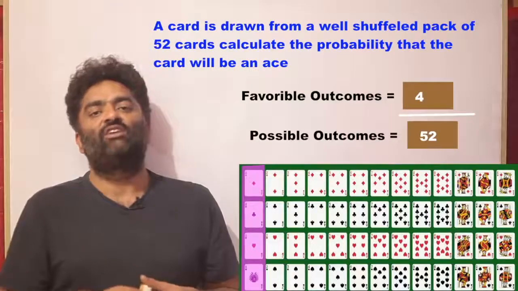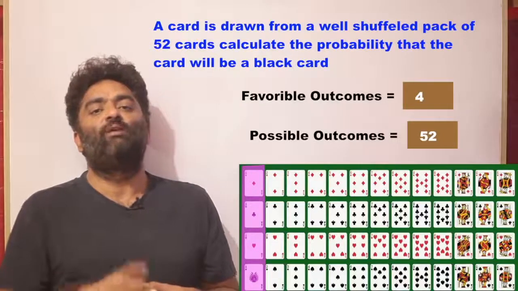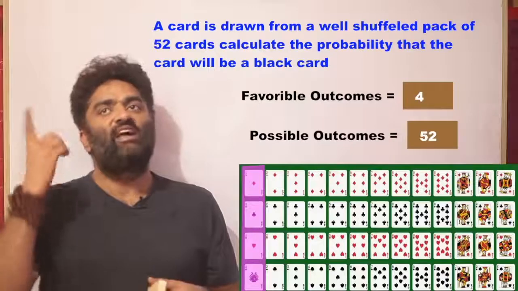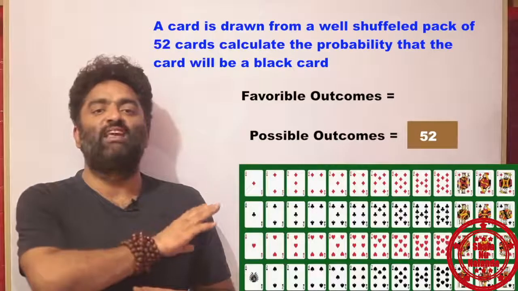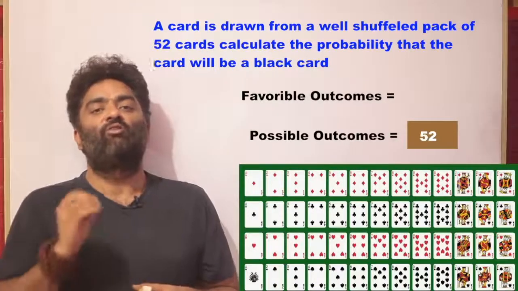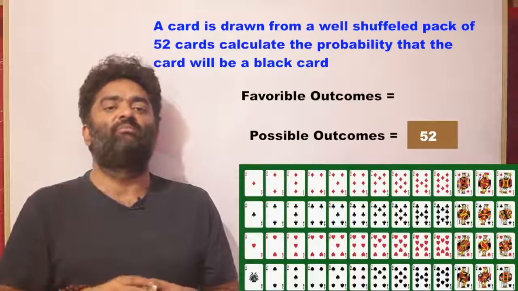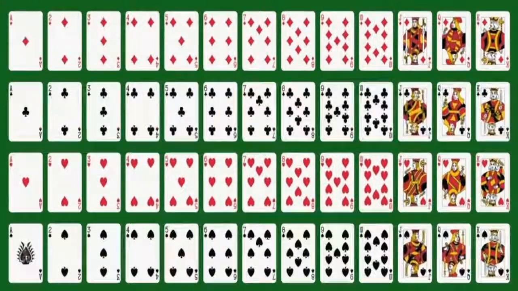If I change the logic a little bit and I say, what is the probability that the card is going to be a black card? So once again, first of all, in the denominator, my answer is going to be the same because it is 52. But when we talk about red or black cards, again, I have to remember that in a deck of cards, there are 26 red cards and 26 black cards.